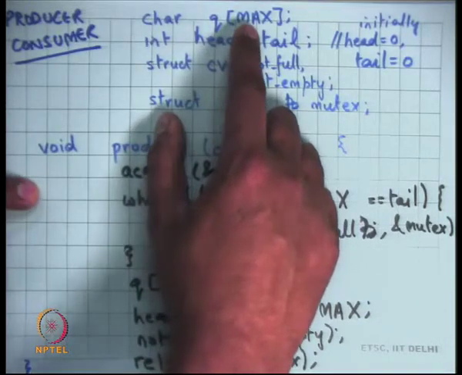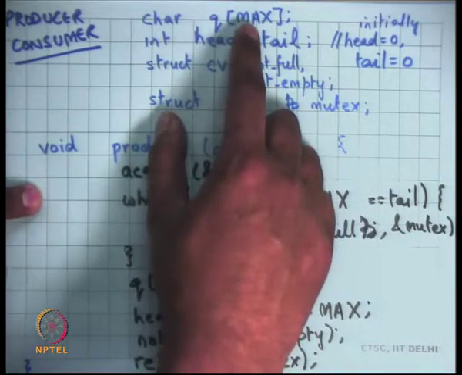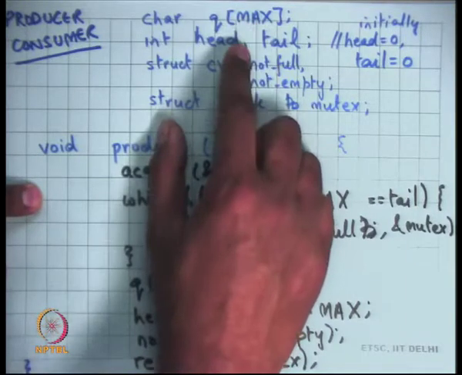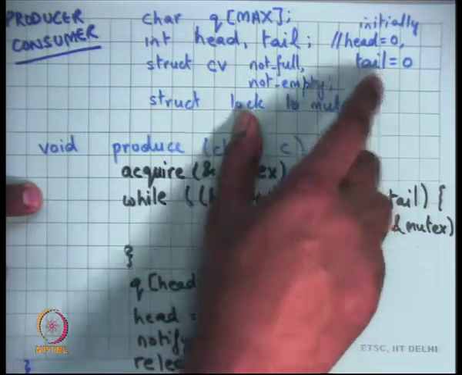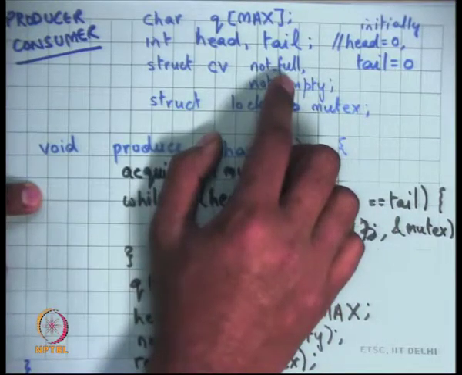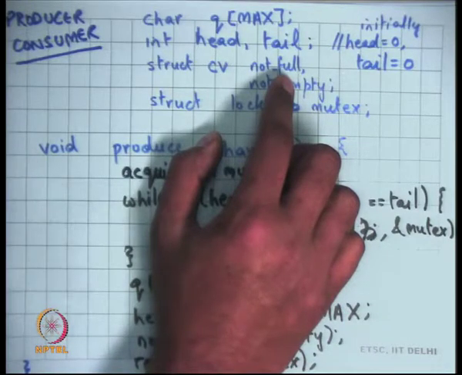So let's say this is my circular array that I'm using to represent a queue. It has max elements. I have two pointers, head and tail. Initially I set head and tail to 0, and then we looked at it last time and said, to ensure that a producer doesn't write to a full queue, the producer should check for the condition, and if the condition is not true, then it should wait on this condition variable called not full, right?